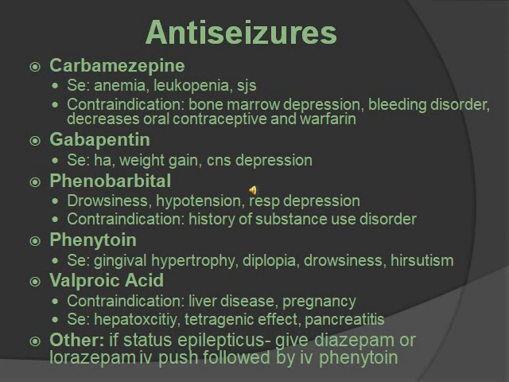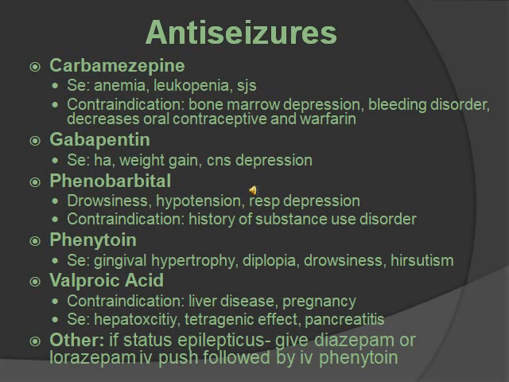Phenytoin, they like to ask that one, one of the side effects is gingival hypertrophy, so that has to do with the gums getting bigger. And diplopia, drowsiness, hirsutism. And then goes valproic acid. It's contraindicated with liver disease and in pregnancy; some side effects are hepatotoxicity, teratogenic effects, and pancreatitis. Other stuff I would know: if there's a status epilepticus, you want to give diazepam or lorazepam, IV push, and then IV phenytoin. A status epilepticus is a seizure for more than 5 minutes, or one after another.